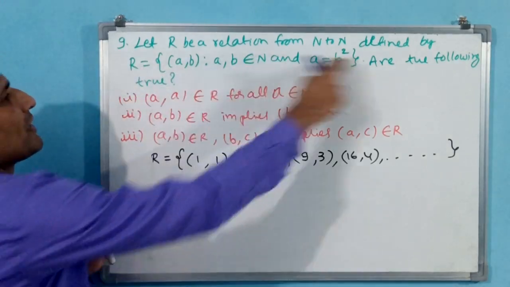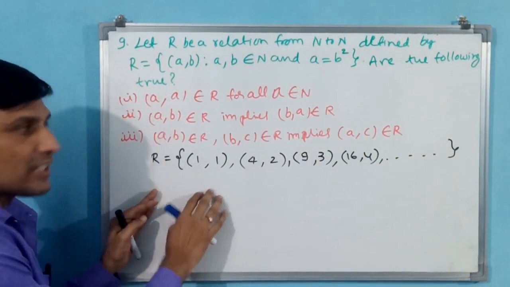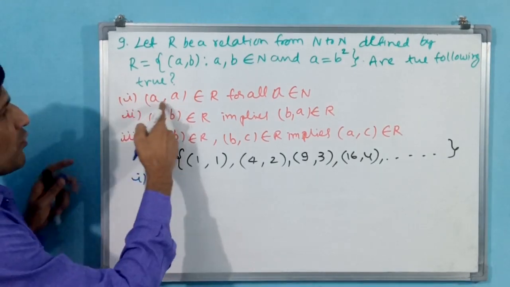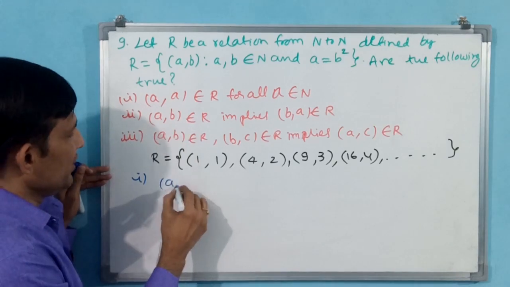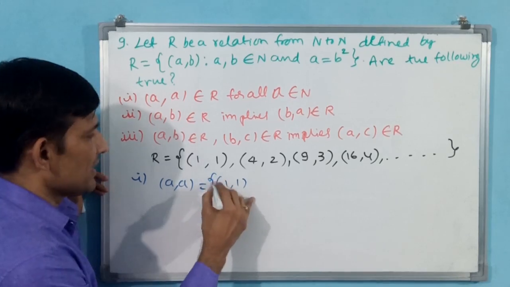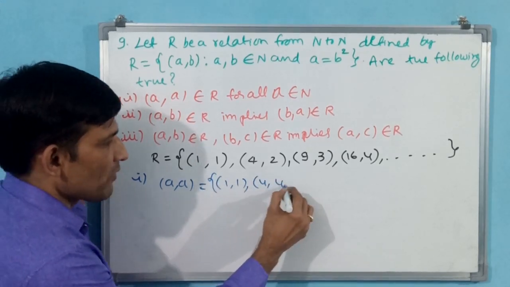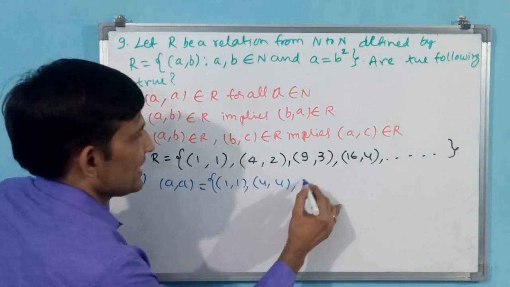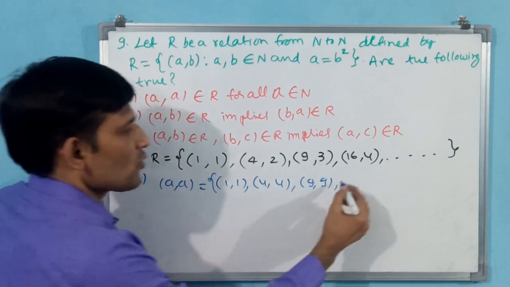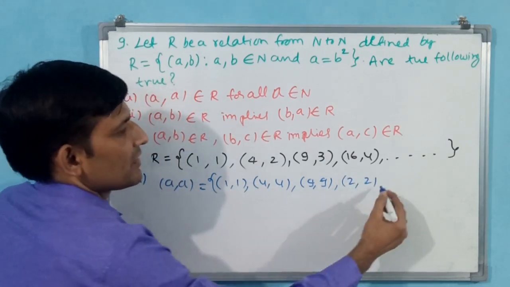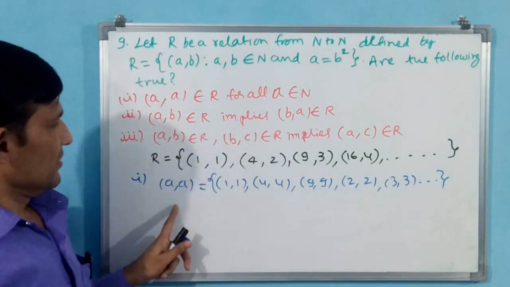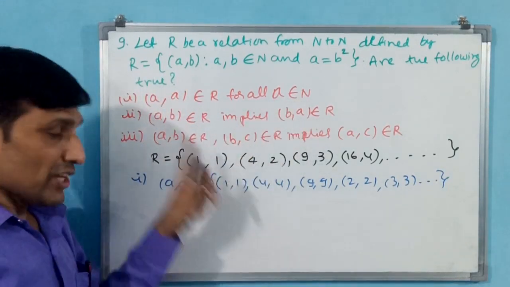This is the condition, now this is the relation. Then we come to the first question. I am writing the first question again here. First question, you have to write (a, a). (a, a) means what will come? 1 and 1 will come. Accepted. Then 4 means 4 will come, 9 means 9 will come. Or else if you want to take 2, 2 means 2 will come, 3 means 3 will come, for all n. But is it true?